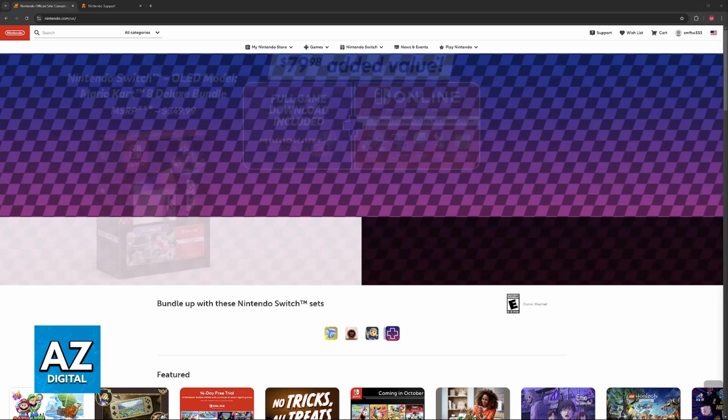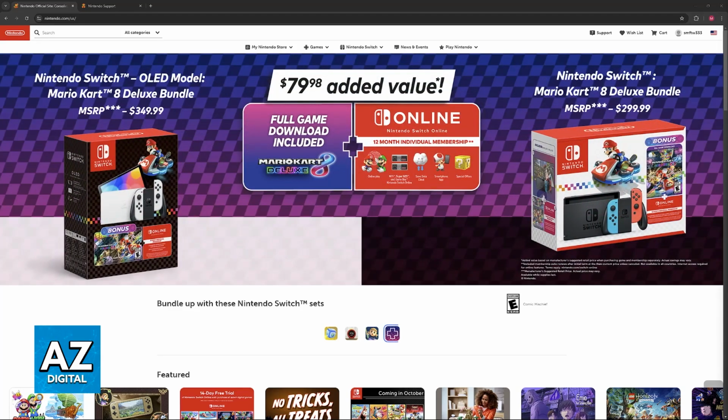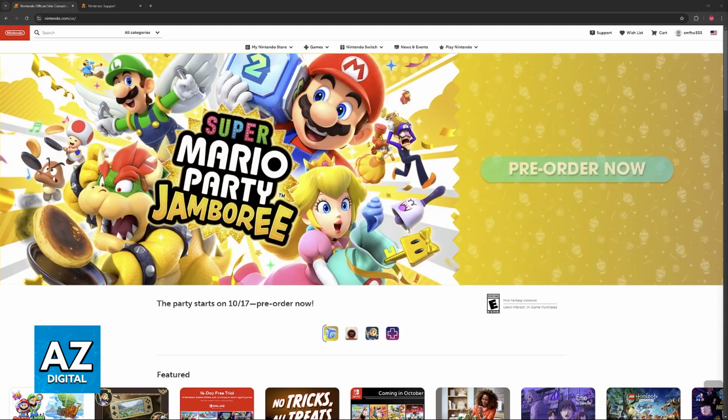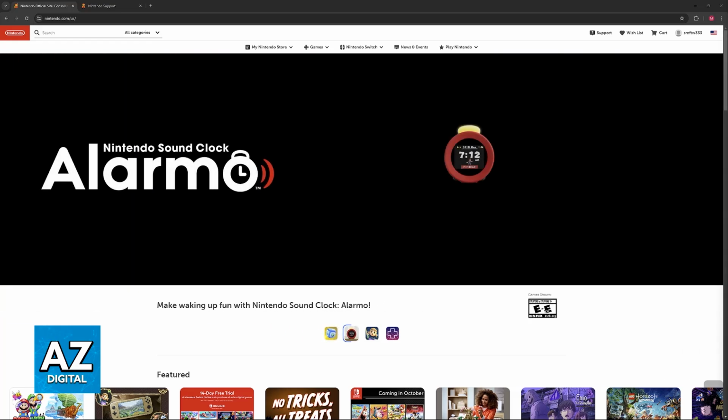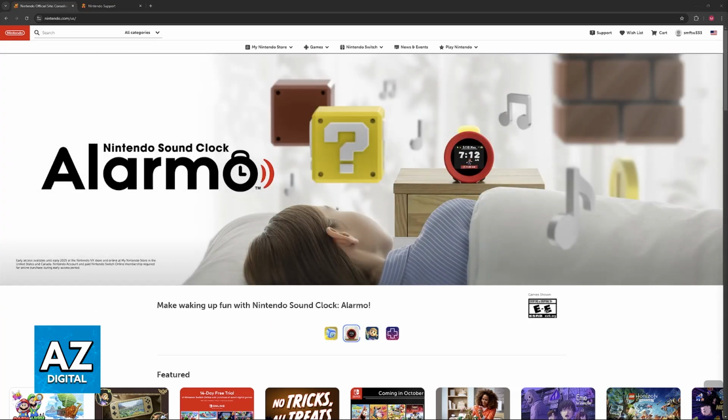Now, when you purchase something on the Nintendo eShop, you will notice that there is no direct option to get a refund, even if you browse through the Nintendo eShop itself, or you go over to the game, you go to the settings, you won't find anything related to returning the title and getting a refund for your purchase.